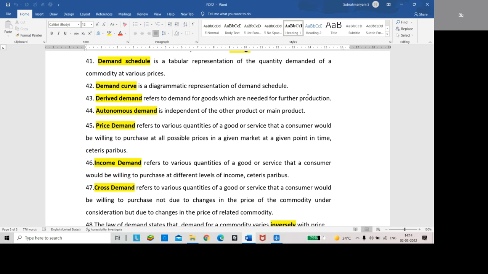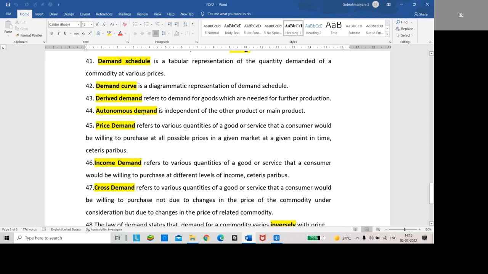That is derived demand, or indirect demand. Dash is independent of the other product or main product. That is autonomous demand. That means a direct good or commodity is directly having the demand.